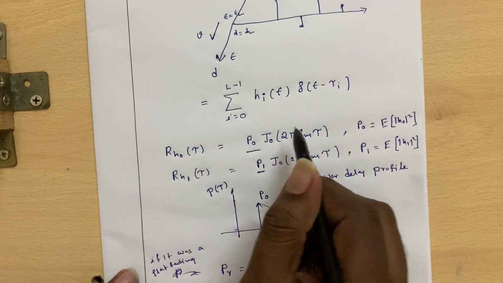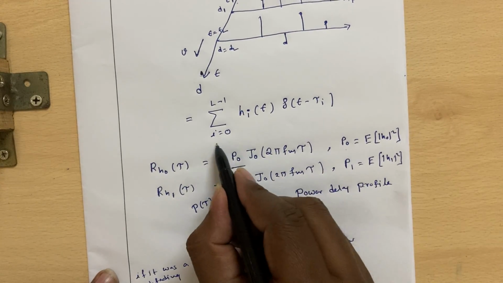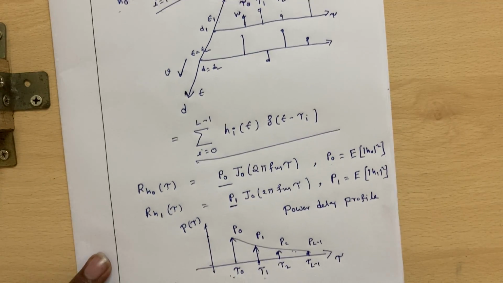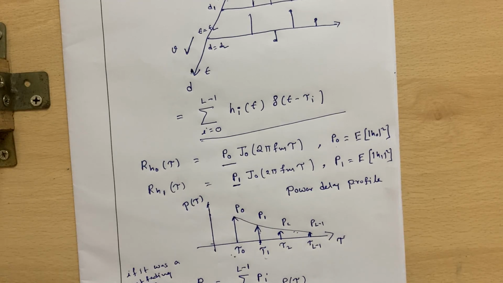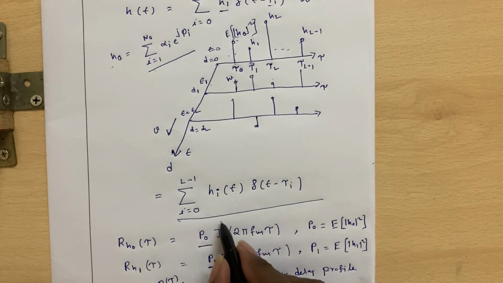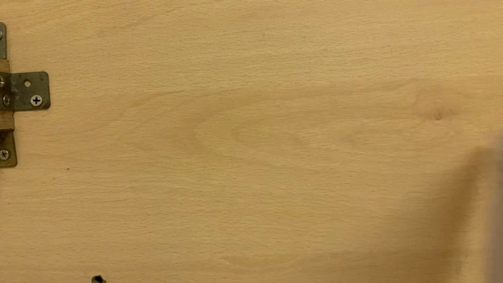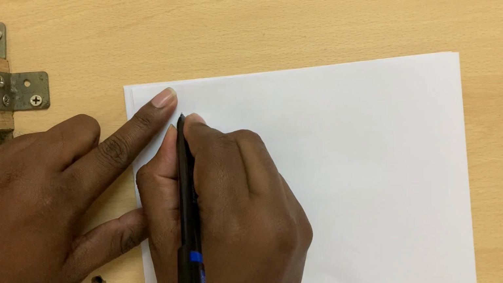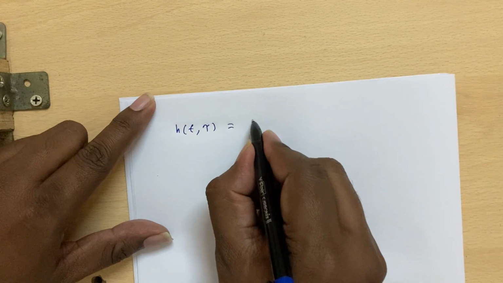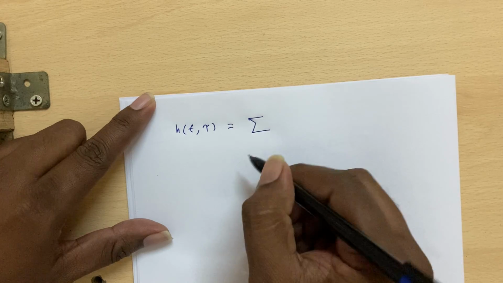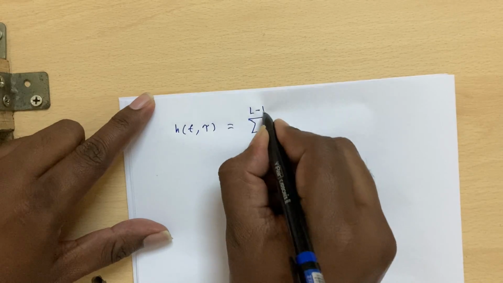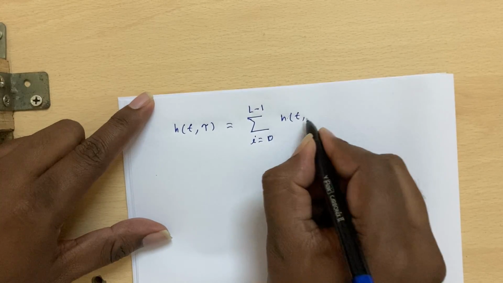So it is for the impulse response, which is a time varying impulse response. We have placed it as a function of t. And in a more appropriate manner, we can write this like this. Because it has now become two-dimensional, we can write the two-dimensional impulse response as h of t comma tau is equal to summation of i equal to 0 to L minus 1 of h of t comma tau i.